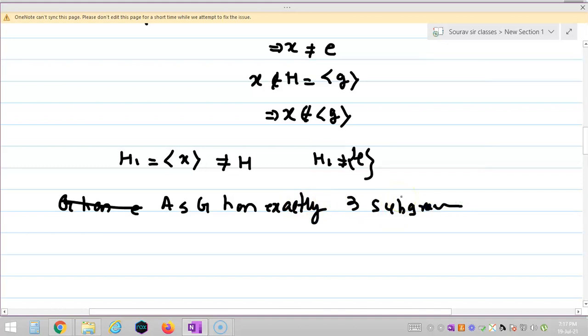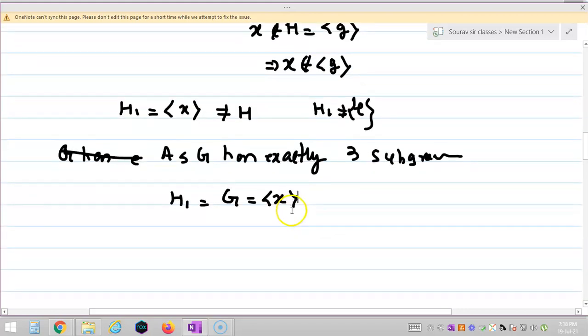If G has exactly 3 subgroups, then one is the improper subgroup, one is the trivial subgroup, and one is the non-trivial proper subgroup. Now H1 is not equal to the only proper non-trivial subgroup H, and H1 is not equal to the trivial subgroup. So H1 must be equal to G, that is, G is the cyclic group generated by x, right? And hence G is a cyclic group.